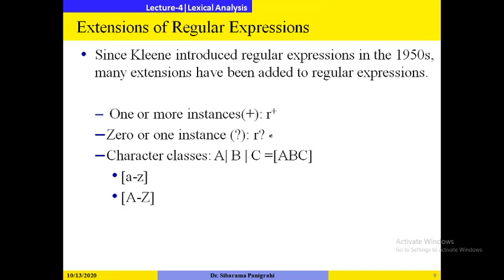Now, the extensions of regular expression. Since Kleene introduced regular expression in the 1950s, there are many extensions that have been made to it. Here, for our ease, we will use three extensions. One is one or more instances. You have already studied zero star, which is nothing but any combination of zeros. It may be epsilon, it may be zero, it may be zero zero, like this.